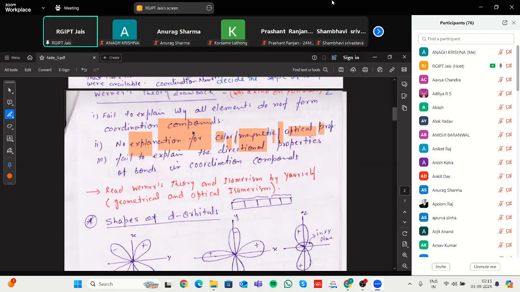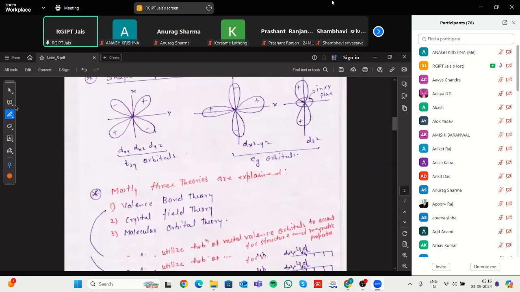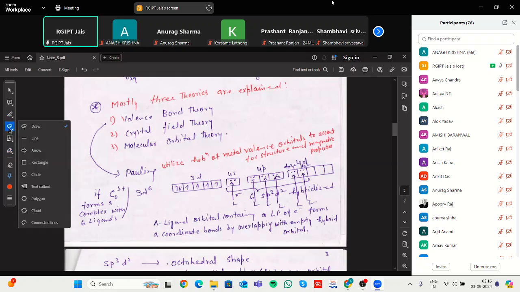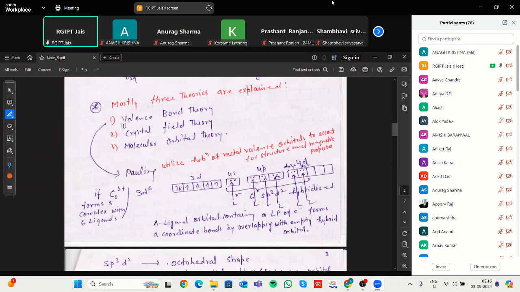Then we can come to VBT. According to this theory, which was given by Pauling, the metal utilizes hybridization to accept lone pairs of electrons, and different connectivity with the ligand can give different shapes and structures based on the hybridization.